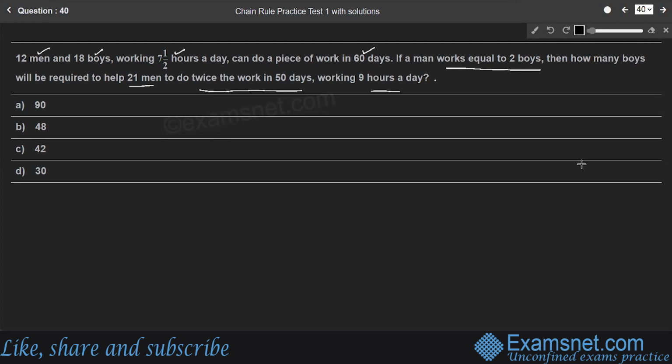So students, here also we are using the same concept of work, which is efficiency into time. In this particular case, efficiency is nothing but the number of persons working, or the capacity of the number of persons.